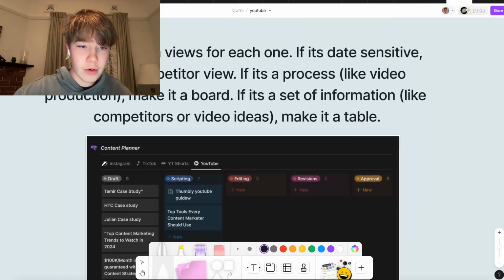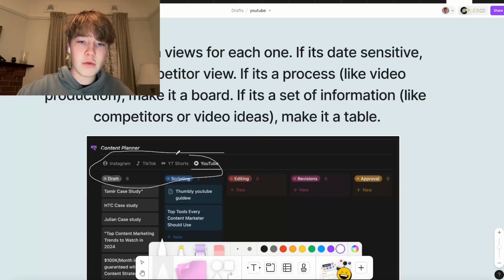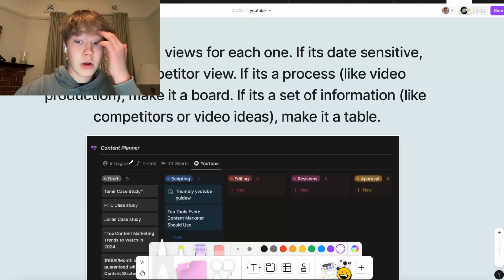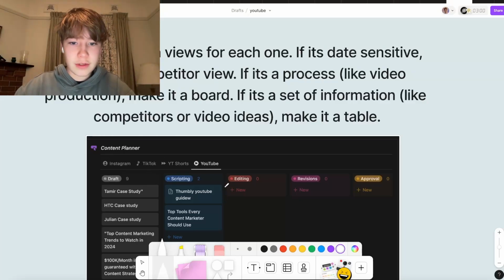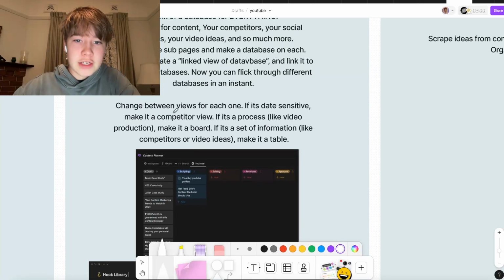A perfect example is right here, where I have links: Instagram, TikTok, YouTube Shorts, and YouTube. So all my different acquisition funnels are all linked in one, and I can just switch through them. And it's so systematized and so automated because I can just flick through them. It's very simple, right? Change views between each one.